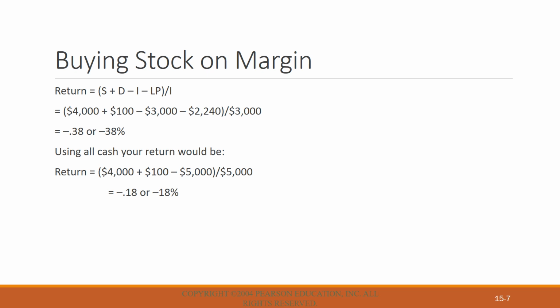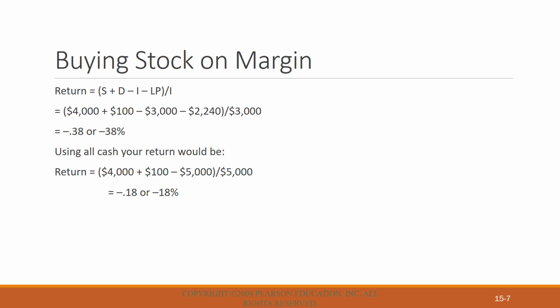Look at the example here, the solution here. Return is equal to S plus D minus I minus LP, where LP is for loan payment, I is for your investment, D is dividend, and S is your overall income after 1 year. It gives you 4,000 plus 100 minus 3,000 minus 240 divided by 3,000, and you get minus 38%.